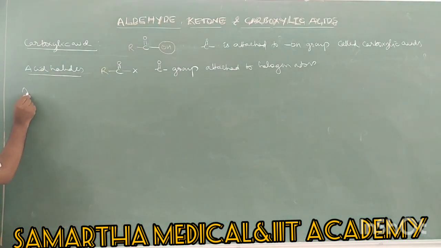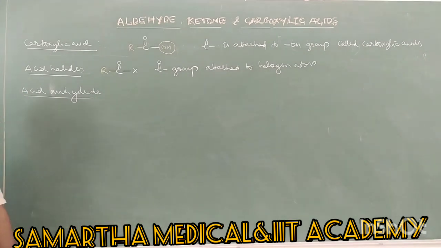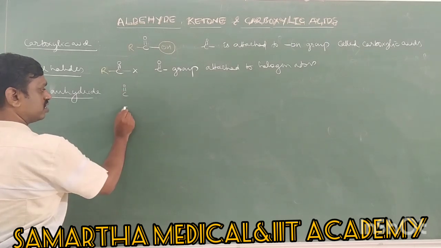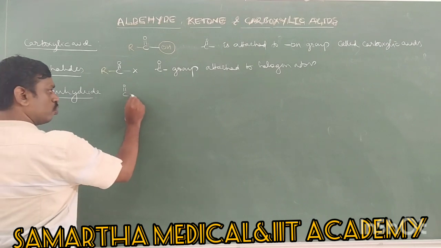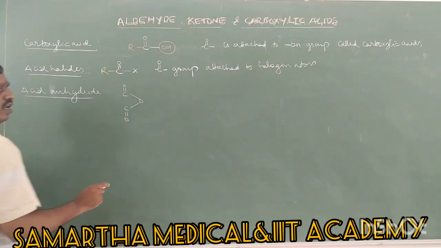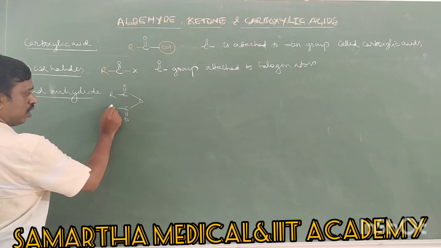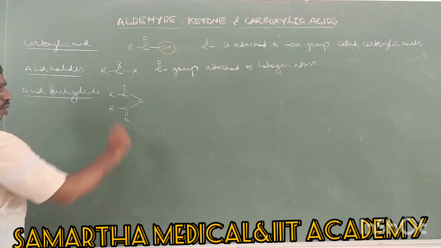Next is acid anhydride. Right. So what is acid anhydride? In acid anhydride there are two carbonyl groups like this. Two carbonyl groups are joined together by an oxygen atom, and there is an R group on each side. So two carbonyl groups are joined through the oxygen atom.